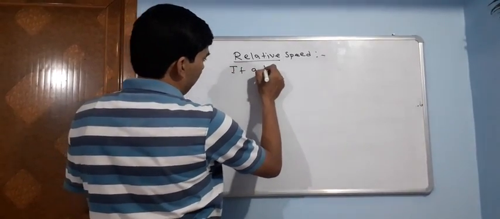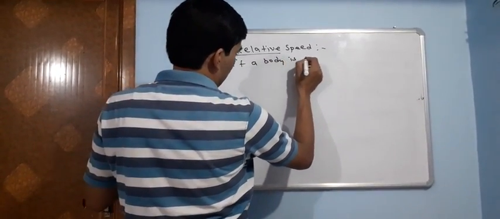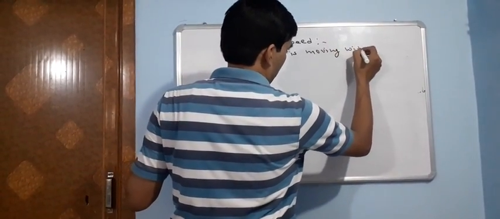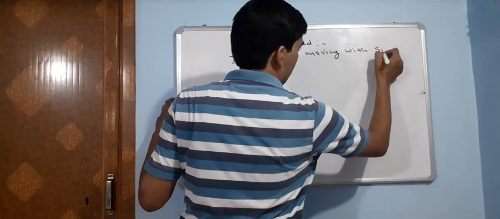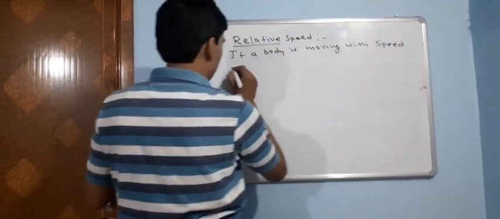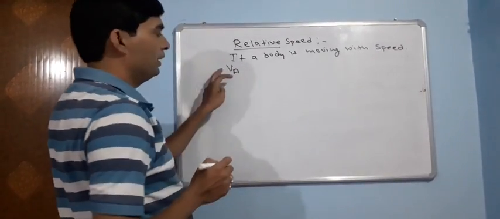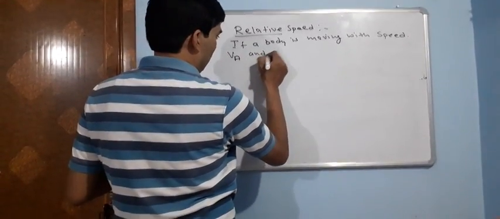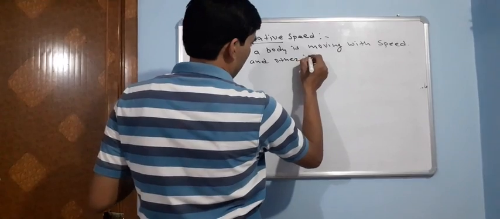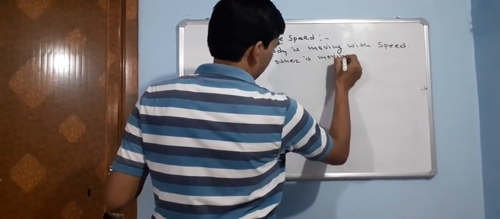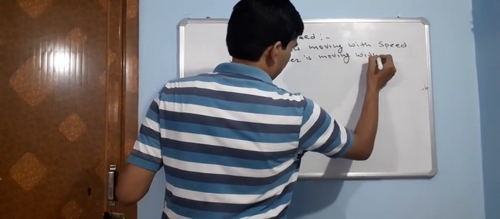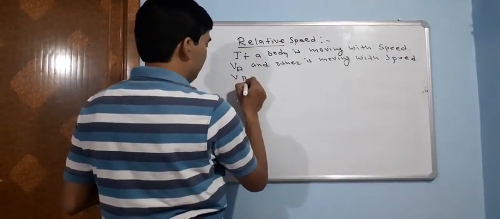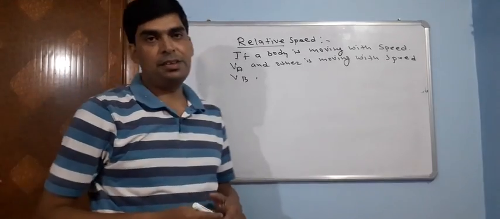If a body is moving with speed VA, meaning velocity of A, suppose the first body is A, and the other is moving with speed VB, then we have two cases.